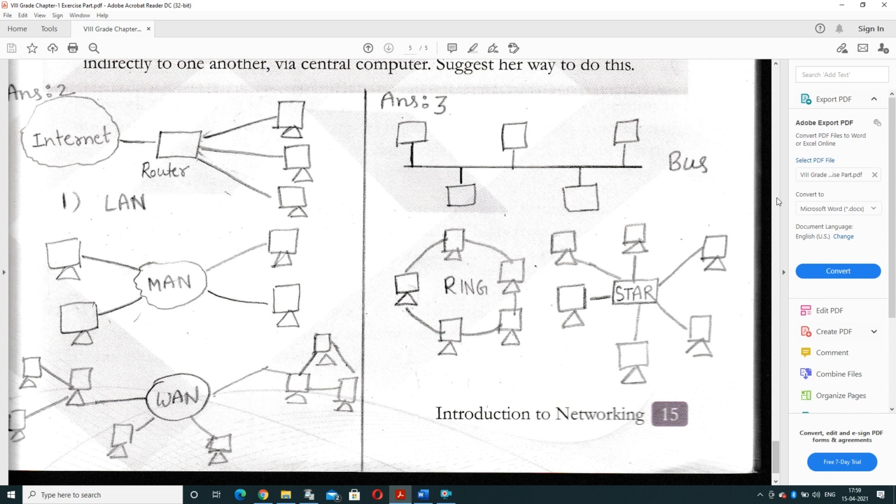So in this session we have covered the exercise part of chapter 1. In the next video we will meet with the next part.